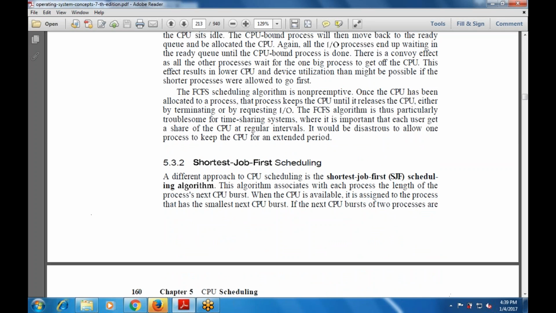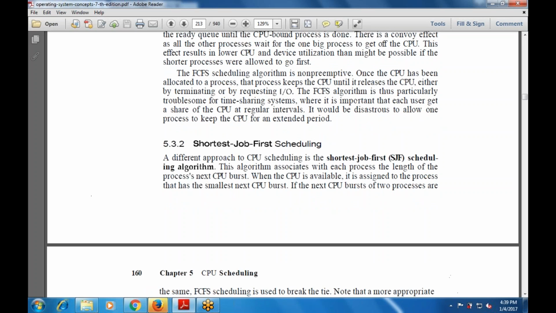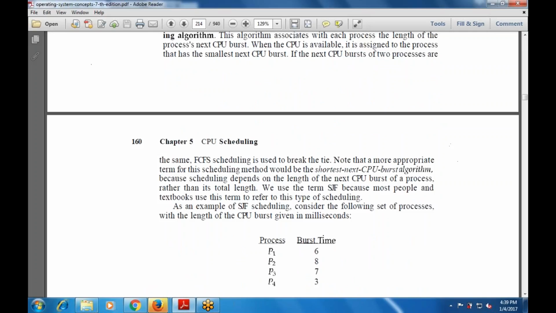Then shortest job first scheduling. A different approach to CPU scheduling is the shortest job first scheduling algorithm. This algorithm associates with each process the length of the process's next CPU burst. When the CPU is available, it is assigned to the process that has the smallest next CPU burst. If the next CPU bursts of two processes are the same, first come first serve scheduling is used to break the tie.